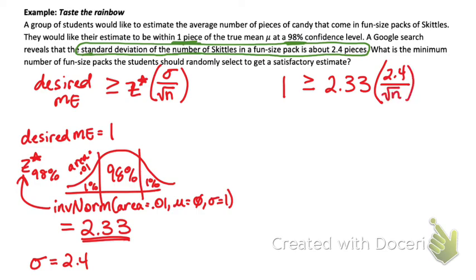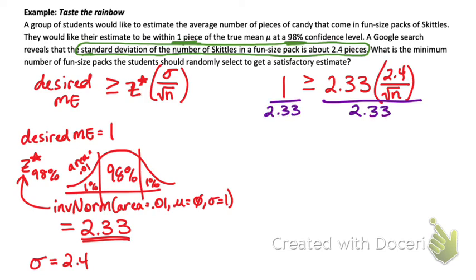Now, my algebra gurus, this is going to be solved slightly different than the one for proportions because the square root sign is only on the bottom of the fraction, not the whole thing. So the steps are going to be slightly different. But what is still the same first step? I'm going to divide by the z-star critical value. That is still the first step.